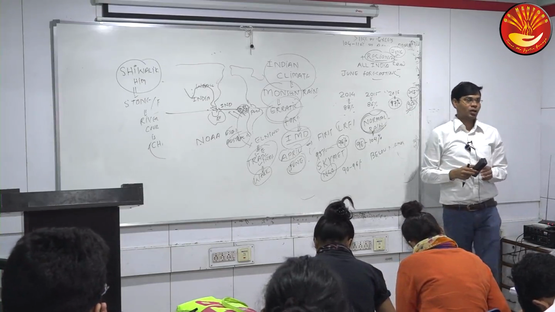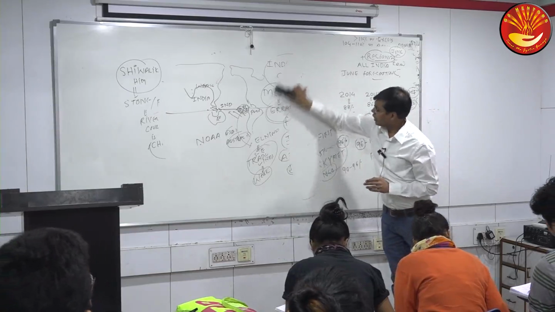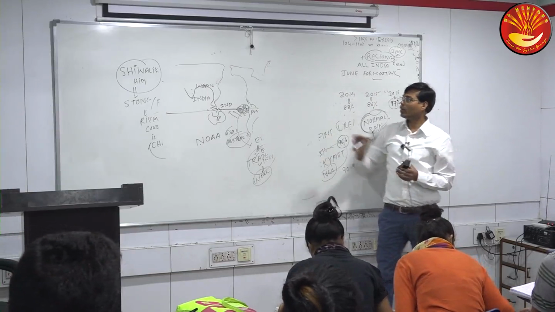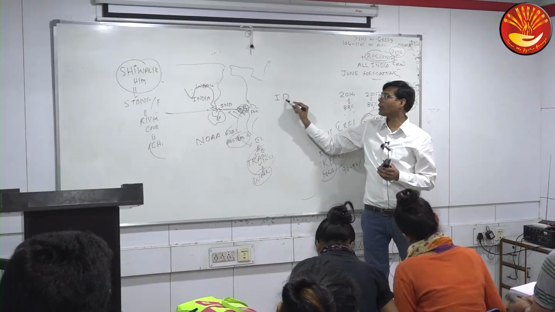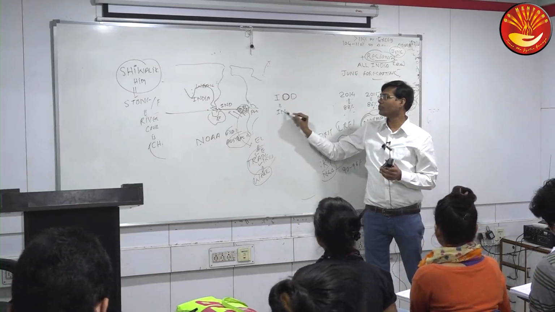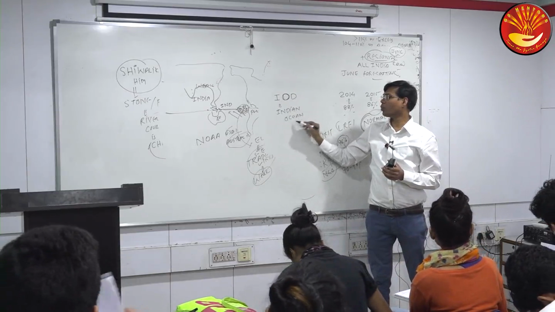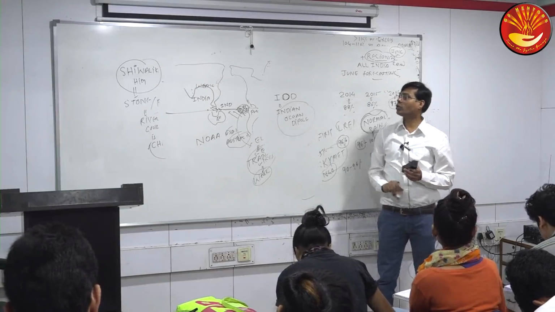Can any one of you tell me, El Nino is causing lesser rainfall, but one more factor SkyMet has indicated. Which factor? IOD, the Indian Ocean Dipole. Indian Ocean Dipole is linked with the Indian Ocean, unlike El Nino, which is the Pacific Ocean.